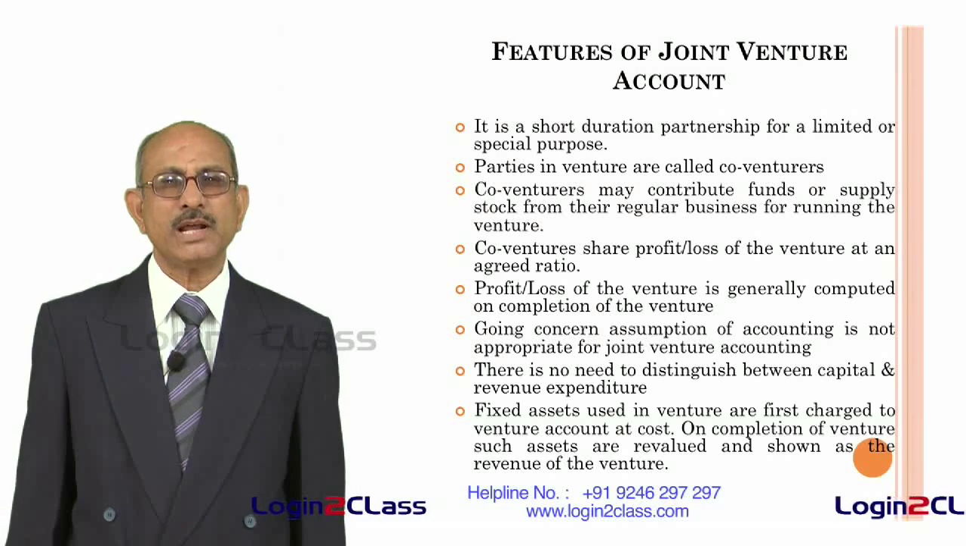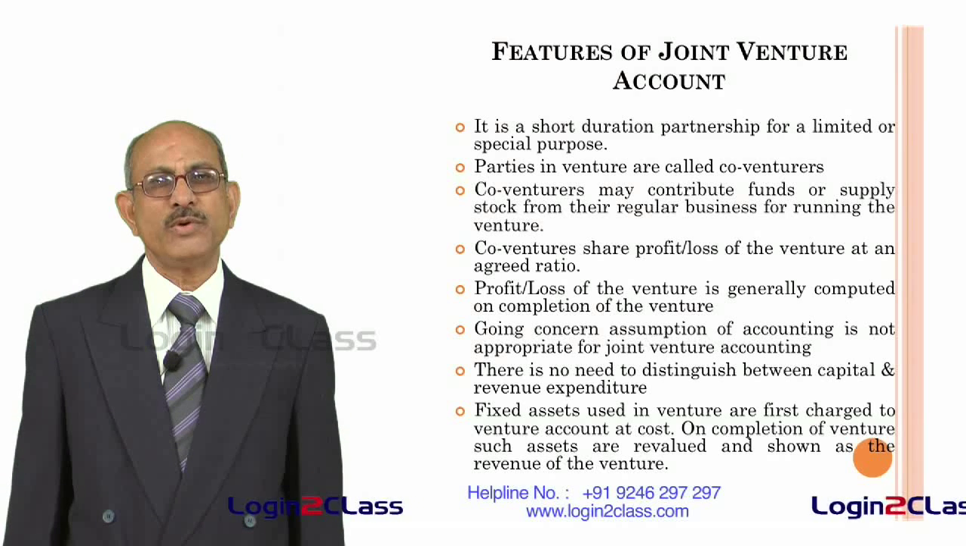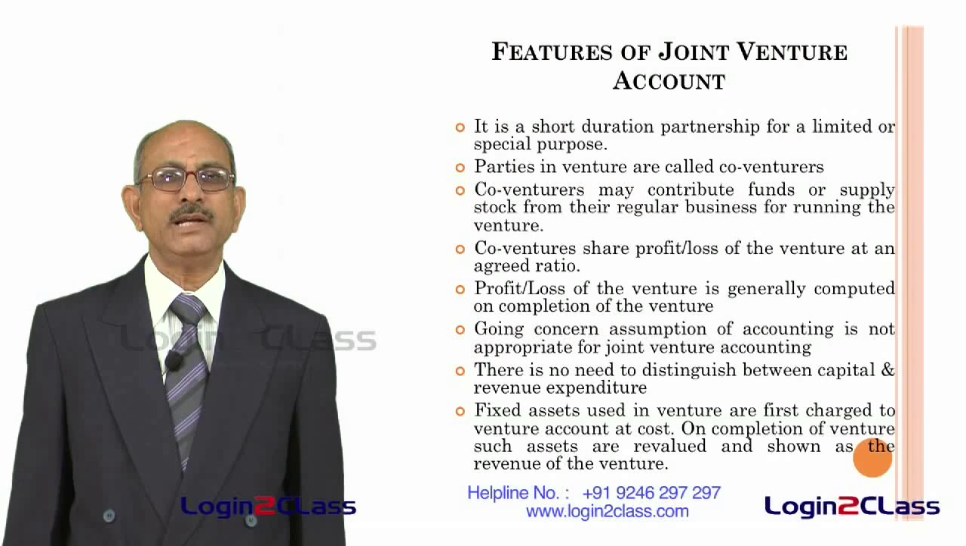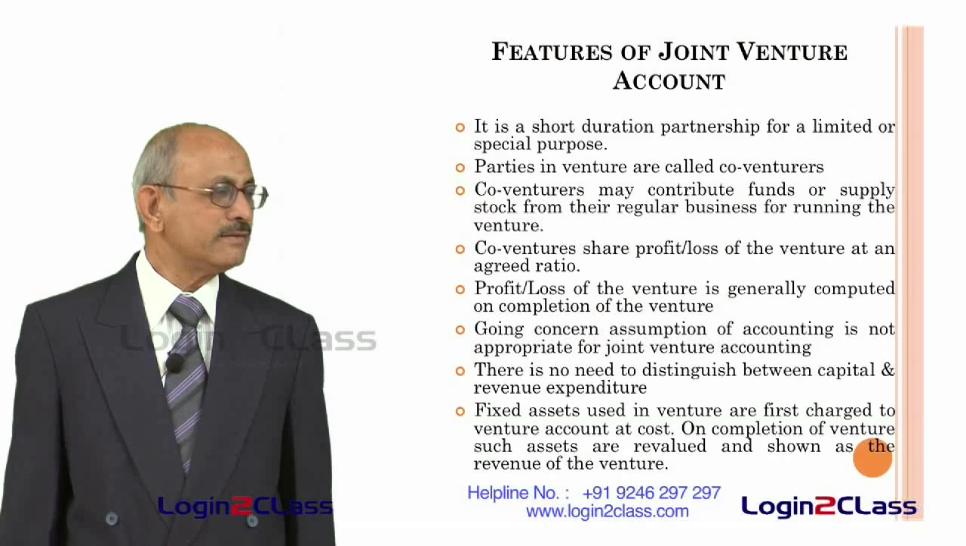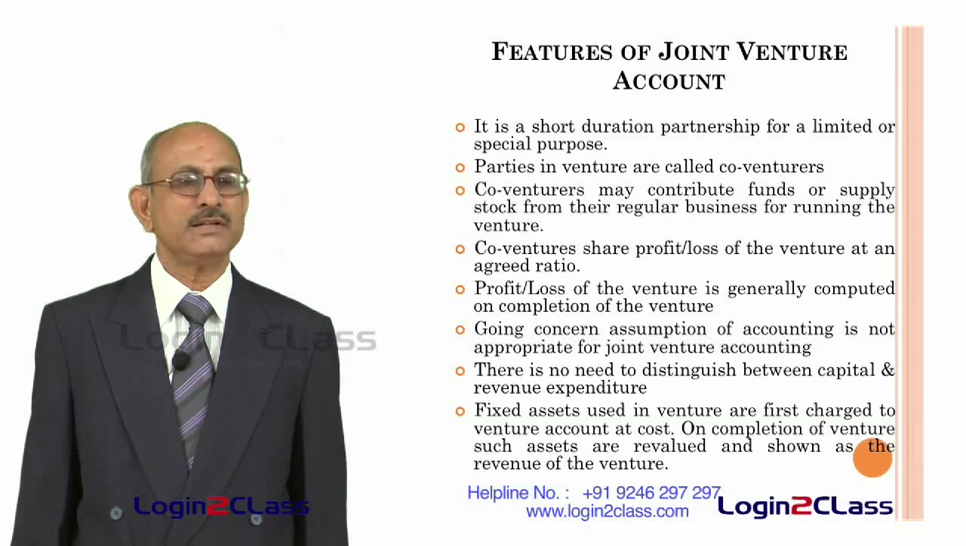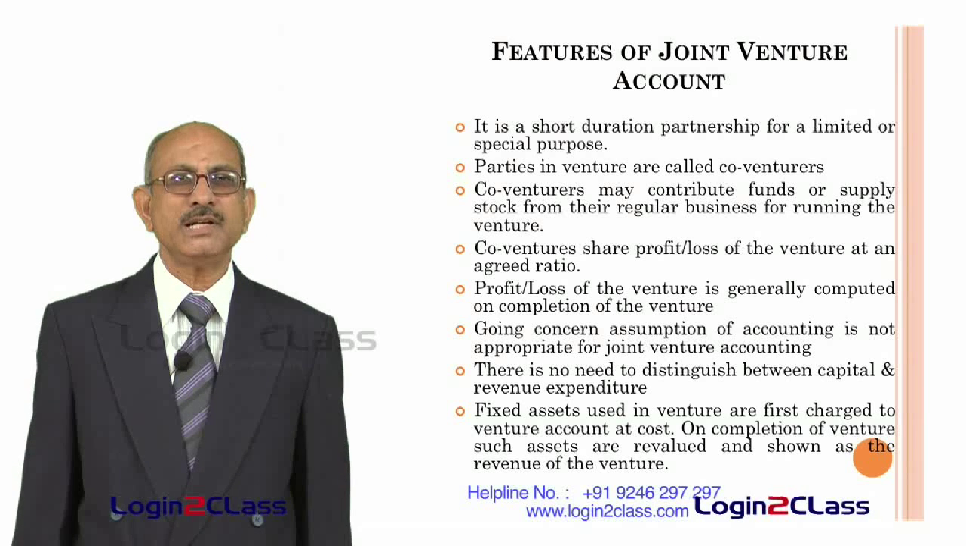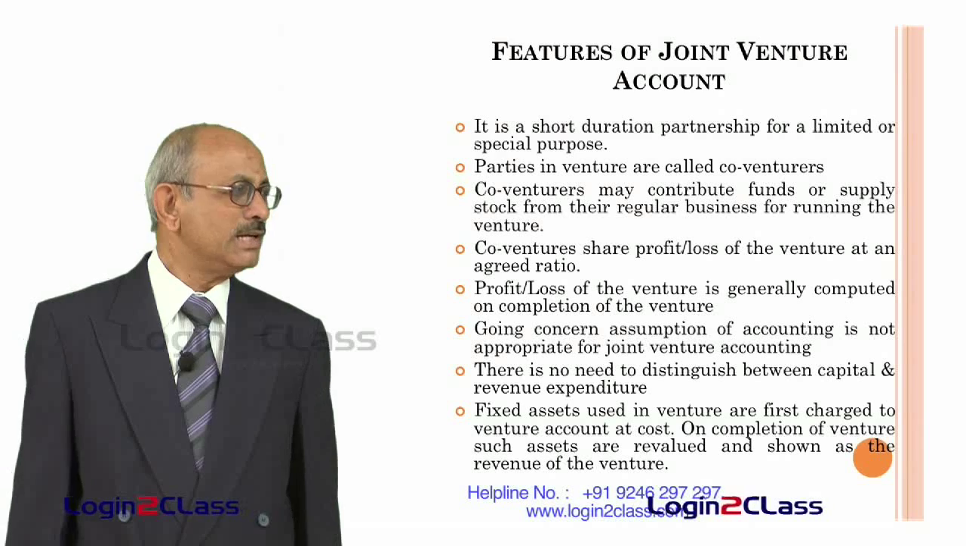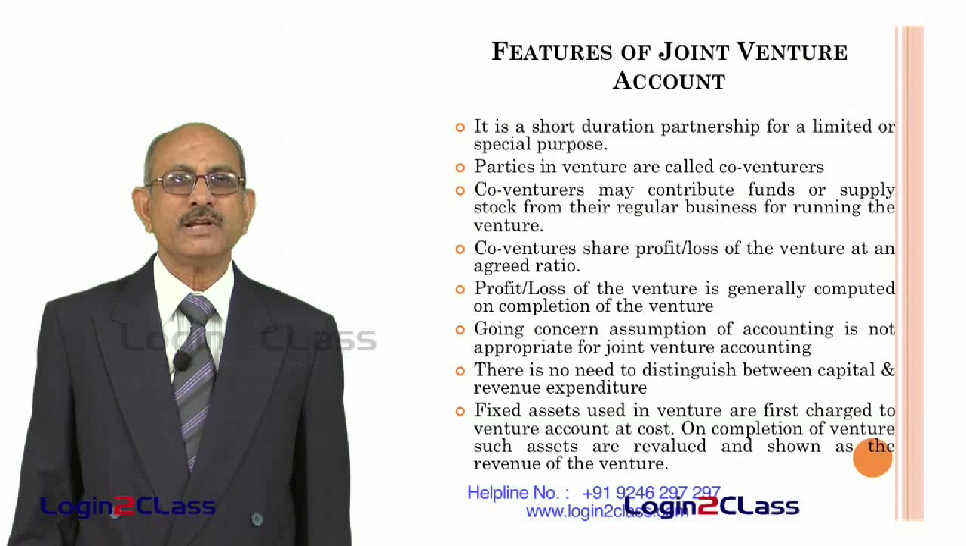So, in effect, what happens is, only the difference of 20,000, which is treated as the use of the asset, will be forming part of the expenditure of the joint venture account. Therefore, there is no distinction between capital and revenue expenditure, nor is there any distinction between capital and revenue income.